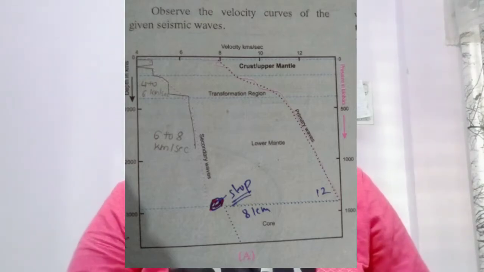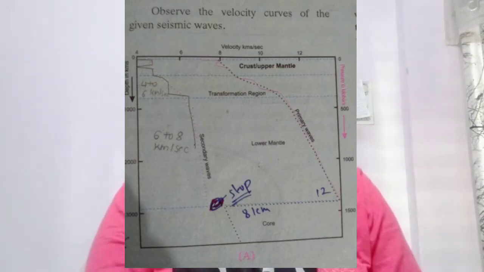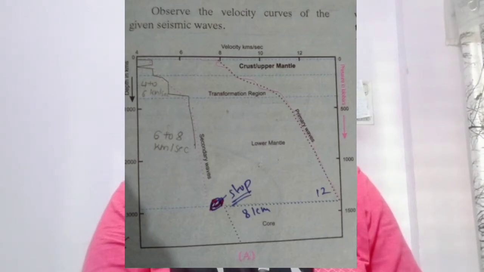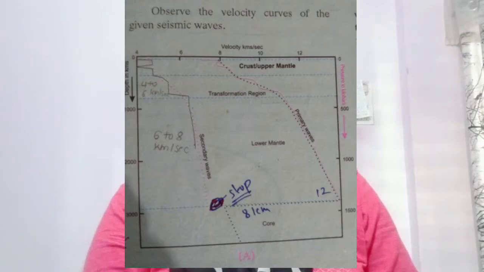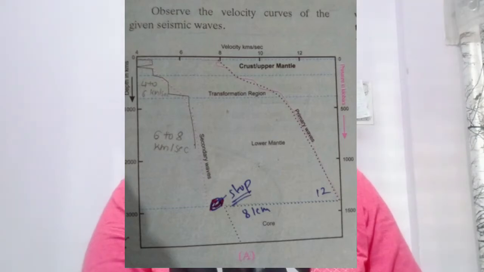Now observe a primary wave, that is a P wave. The velocity of primary wave is up to 12 kilometer per second. This wave travels up to 2900 kilometer, but as and when it enters the core, velocity reduces to 8 kilometer per second. Up to 2900 kilometer, velocity was 12 km per second. After 2900 km, the velocity reduces up to 8 km per second.